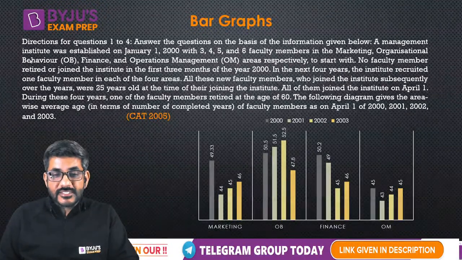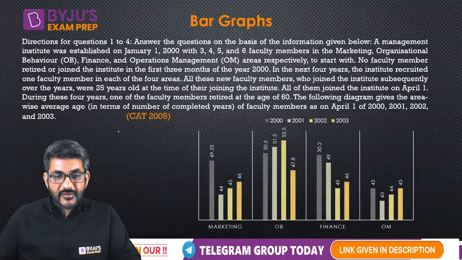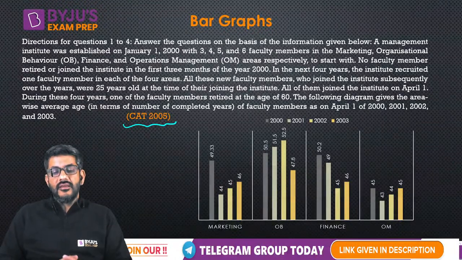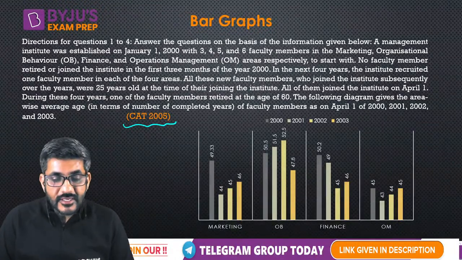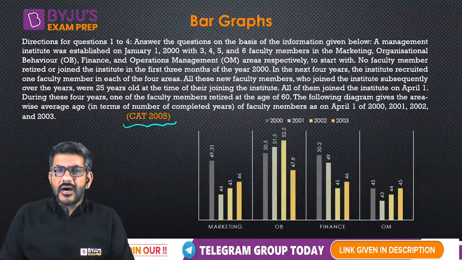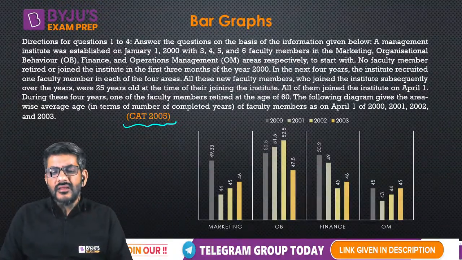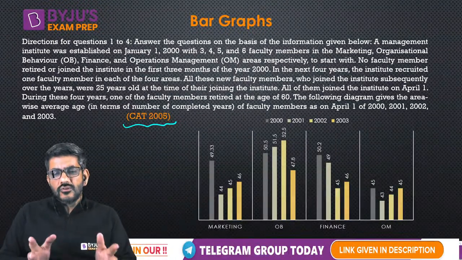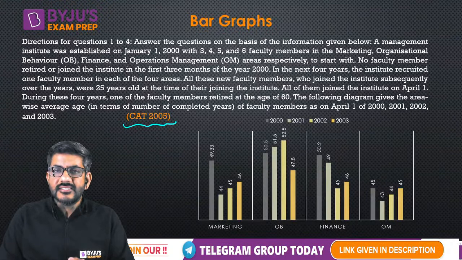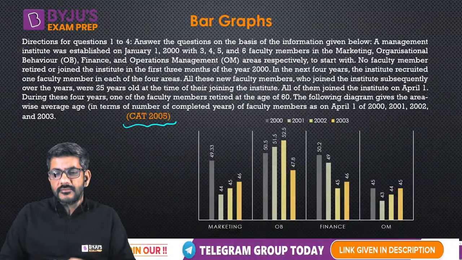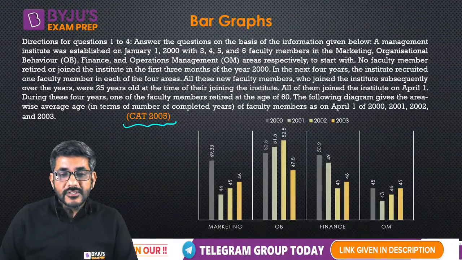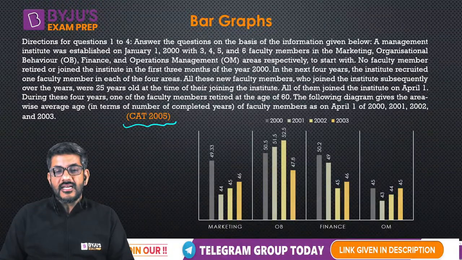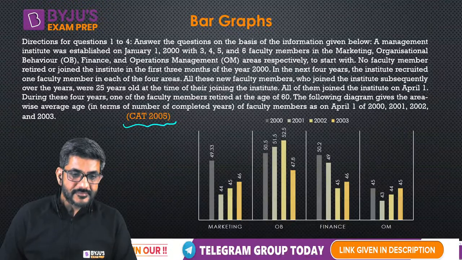So here is a question from CAT 2005 now. Okay, the question which is there on your screen. I found some questions from bar graphs in the recent years as well, but I somehow just left them because they were too easy to be discussed. So मुझे लगा I'll take better sets from the previous years rather than taking some easy sets from current years. So this is the second set that we are going to discuss now. All of you read the data and then we'll start solving this.